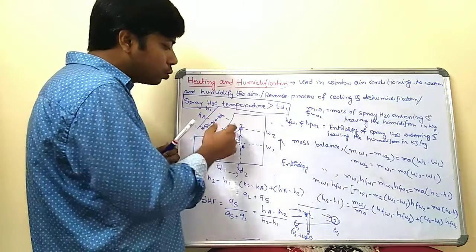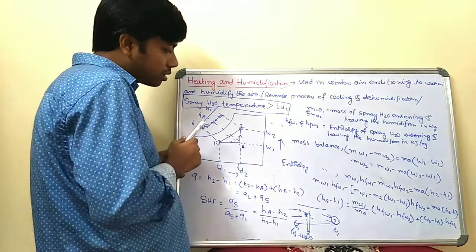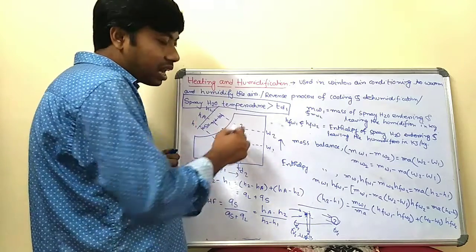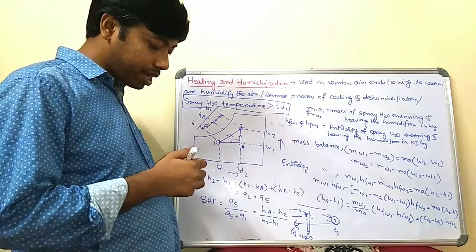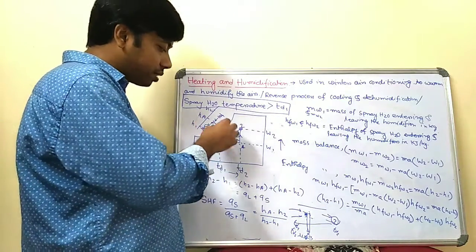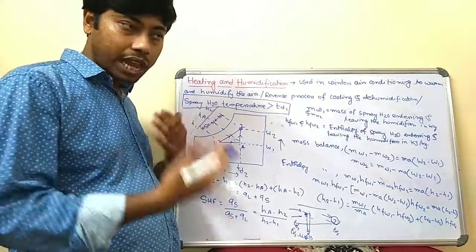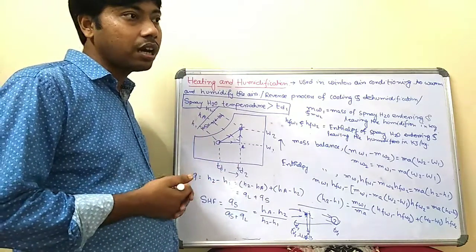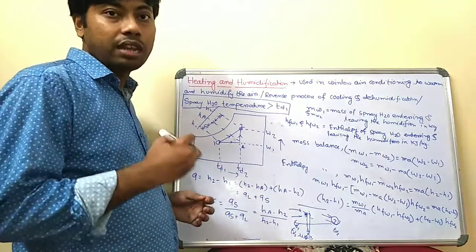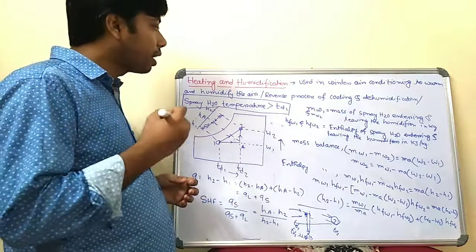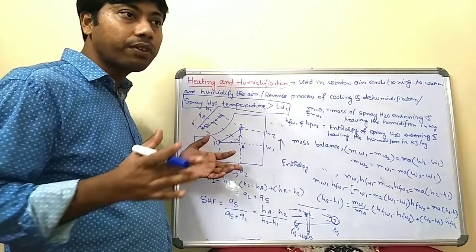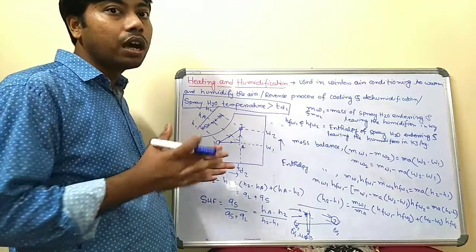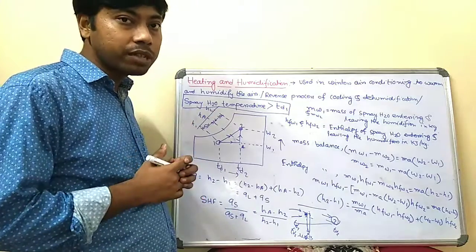Now 1 to 2 is sometimes also seen as a curved line, but the main thing is that for calculating psychrometric processes, the endpoints are very important. The endpoints are very important for any heating and humidification process or any calculation of a psychrometric process.